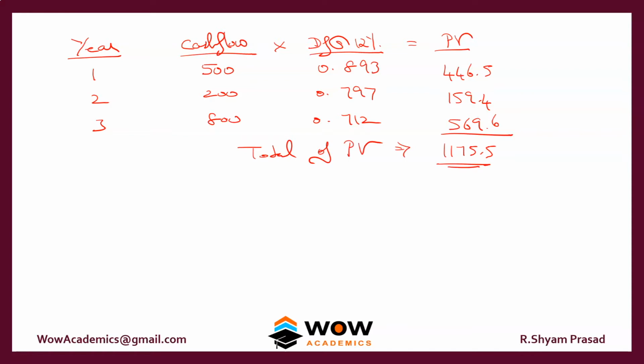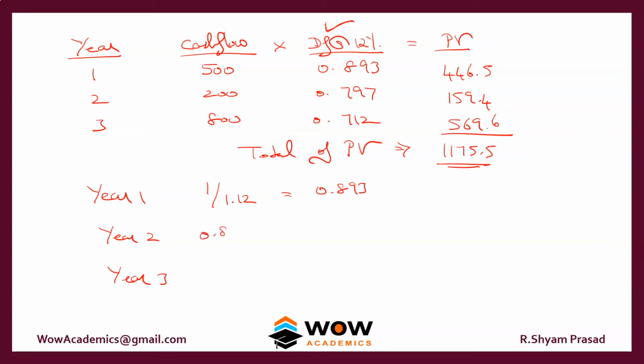So should we always look at the discounting factor table or the present value table and get the numbers like this? The answer is no. There is also another way to do it. We'll just do it now. So what you can do is, for year 1, year 2 and year 3, you can do it like this. Take the number 1 divided by 1.12. Okay, you will get a number. The number that you will get is 0.893.